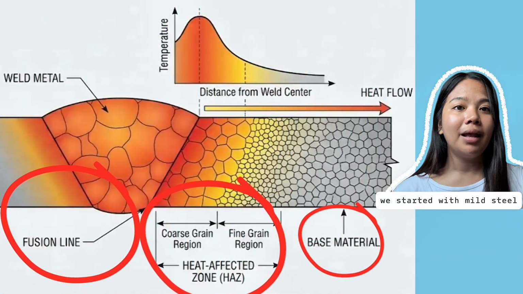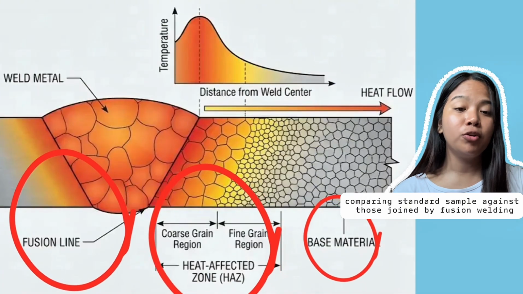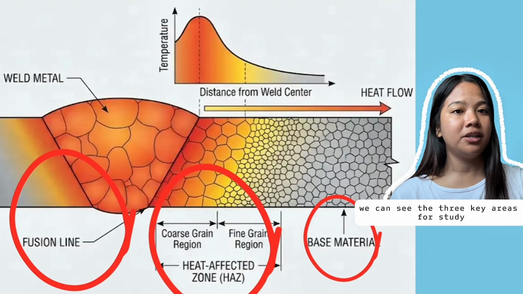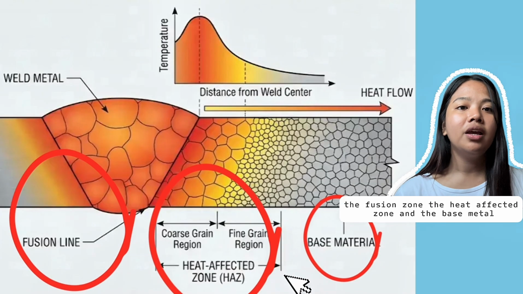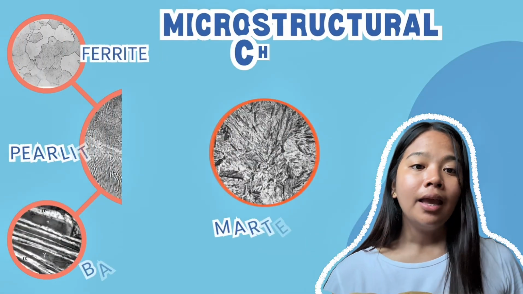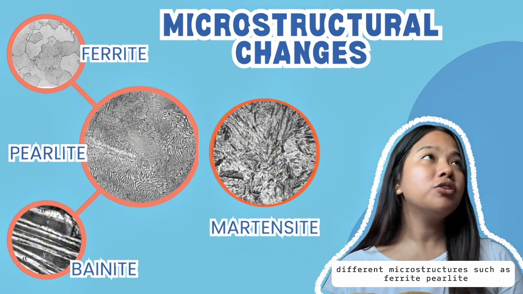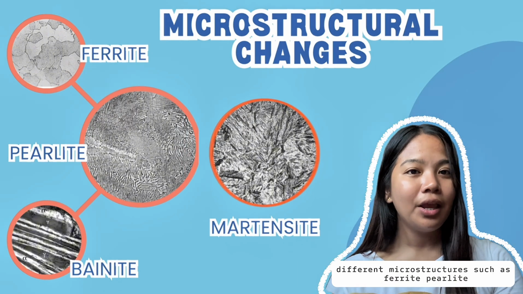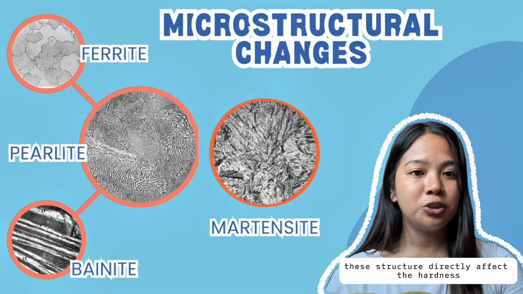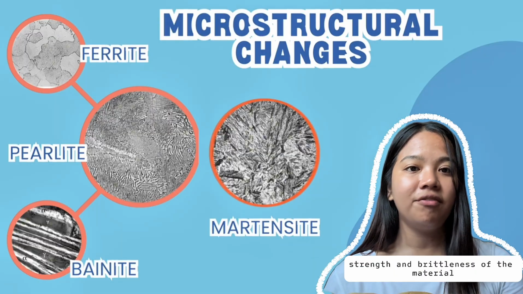We started with mild steel, comparing a standard sample against those joined by fusion welding. Based on the graph in this picture, we can see the three key areas for study: the fusion zone, the heat-affected zone, and the base metal. Depending on the cooling rate and composition of the steel, different microstructures such as ferrite, pearlite, bainite, and martensite can form. This structure directly affects the hardness, strength, and brittleness of the material.